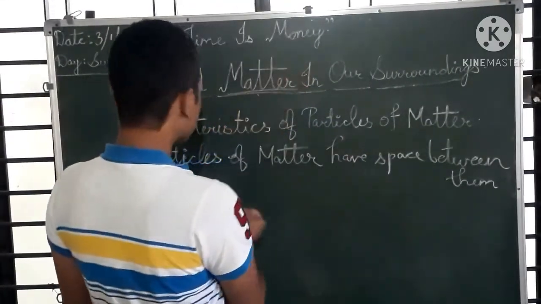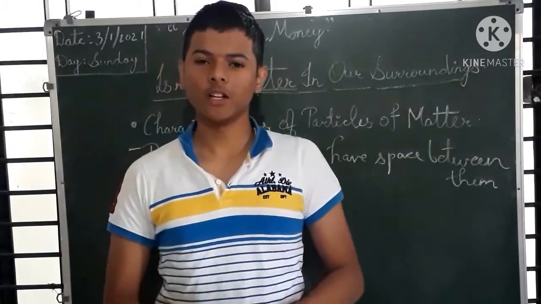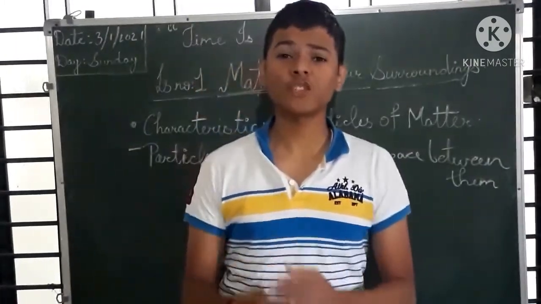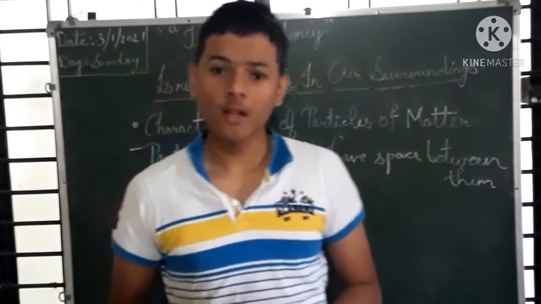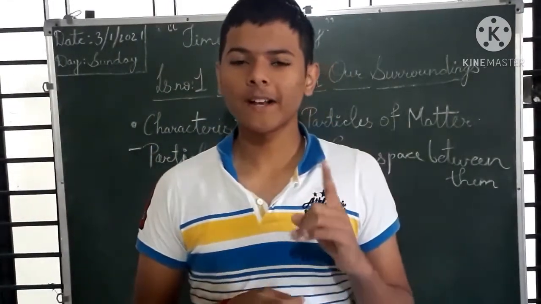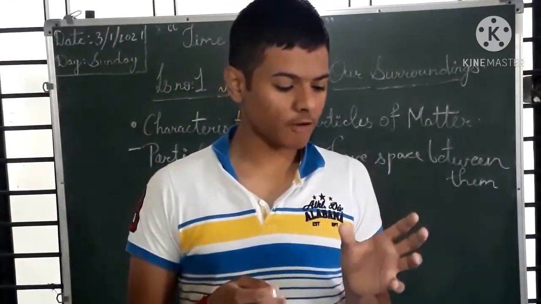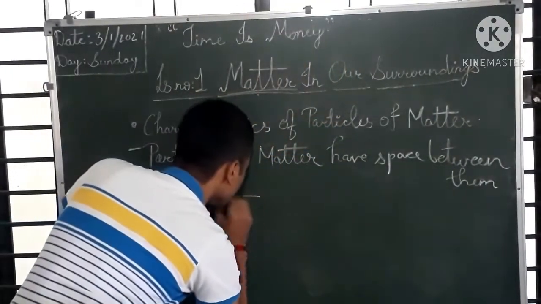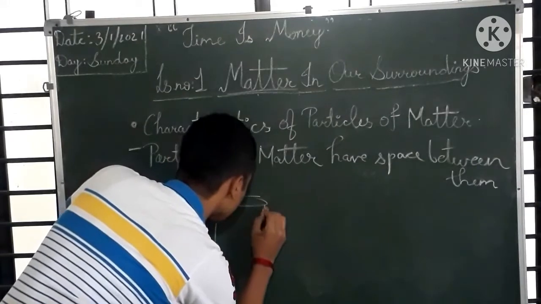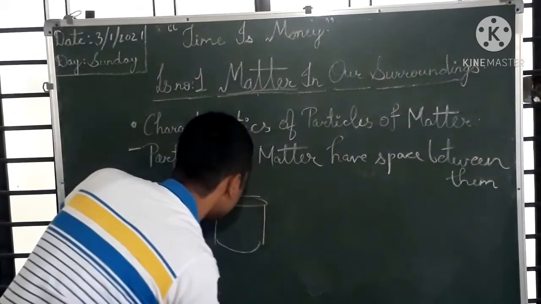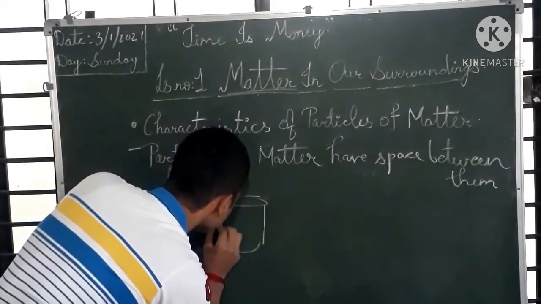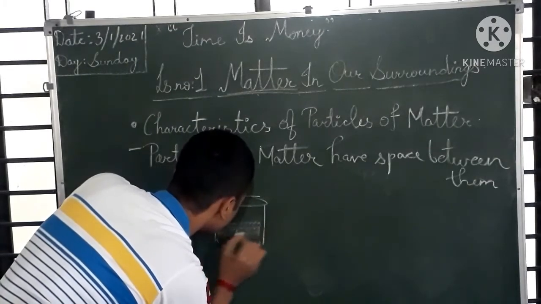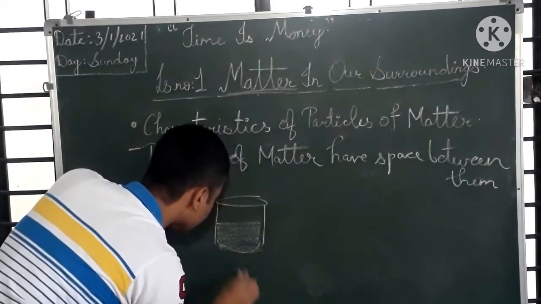So now students, we will study the characteristics of particles of matter. First, particles of matter have space between them. So how can we explain that? Just remember that I explained: take one beaker, pour some water and salt in it. Again I will explain. Suppose in this beaker I put some water and add some salt.